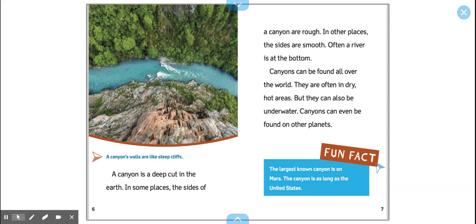A canyon is a deep cut in the earth. In some places, the sides of a canyon are rough. In other places, the sides are smooth. Often a river is at the bottom. Canyons can be found all over the world. They are often in dry, hot areas, but they can also be underwater. Canyons can even be found on other planets. Fun fact, the largest known canyon is on Mars. The canyon is as long as the United States.